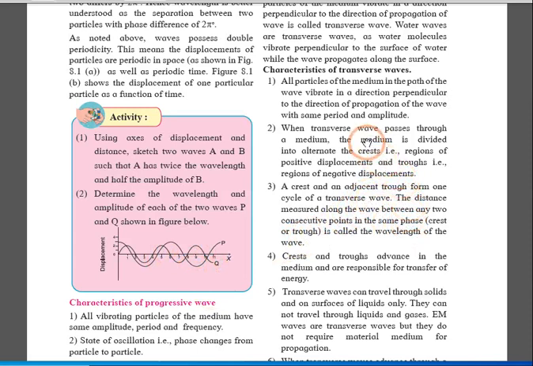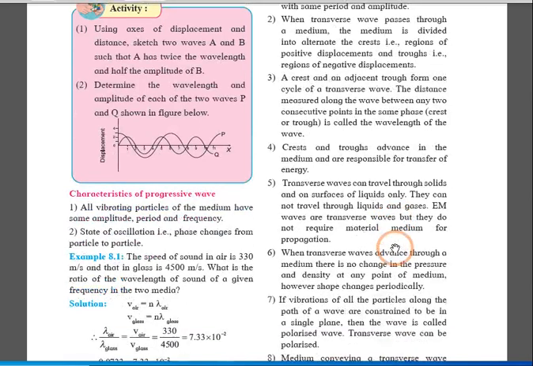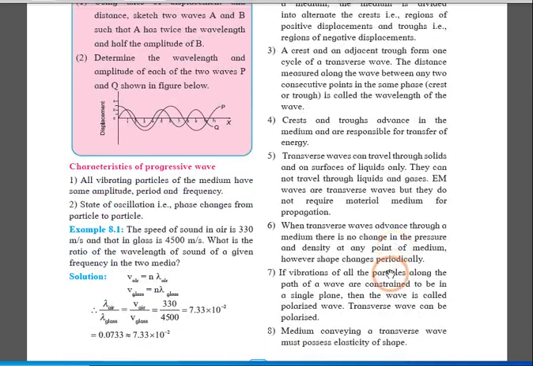The distance between two successive crests or two successive troughs is called the wavelength. In this case, crests and troughs are responsible for the transfer of energy, because they are considered successive particles.